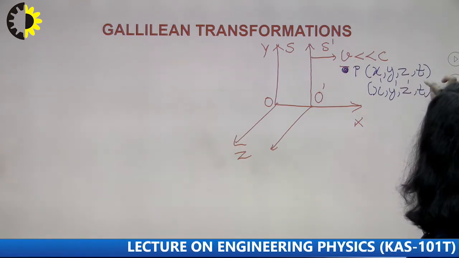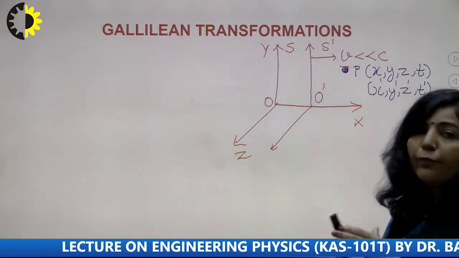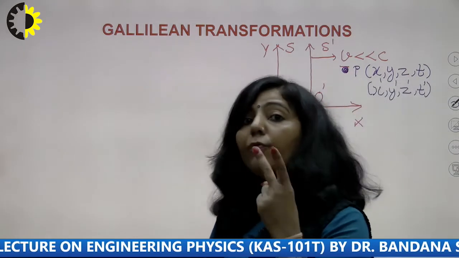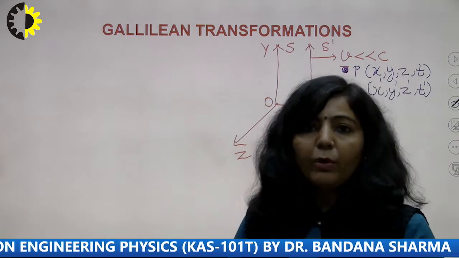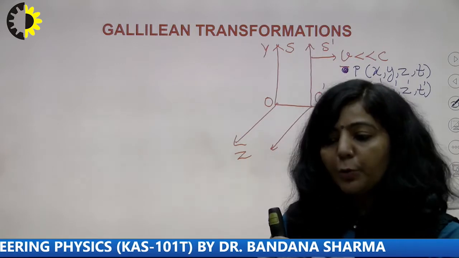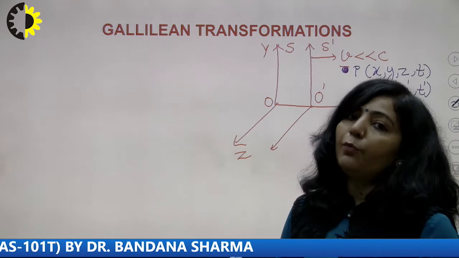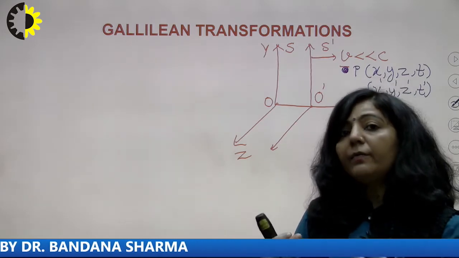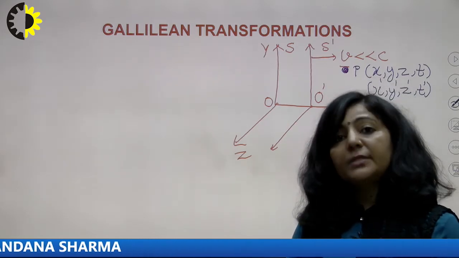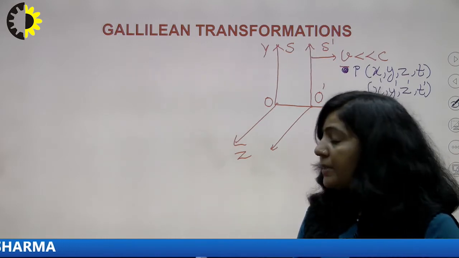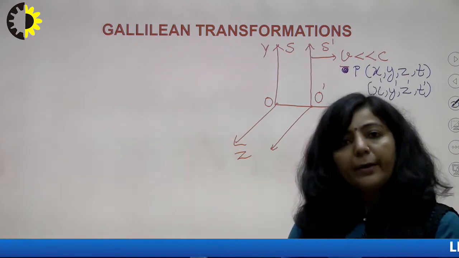Since you have four coordinates, there will be four equations. One equation along the x-axis will convert x into x dash. The second, for the y-axis, will convert y in terms of y dash. The third, along the z-axis, will convert z into z dash.